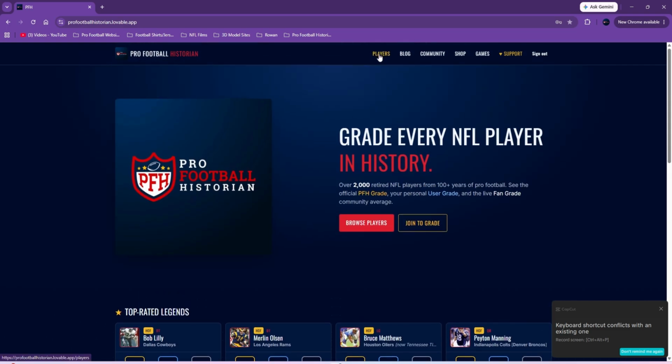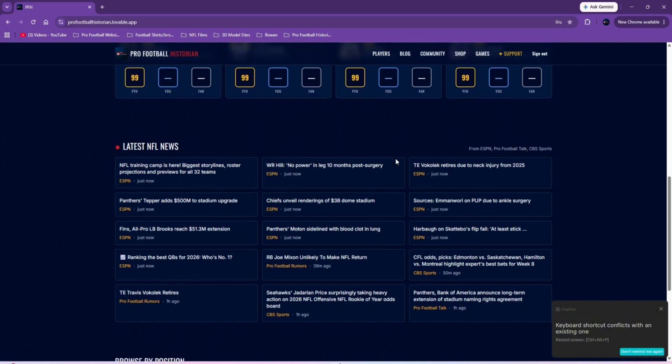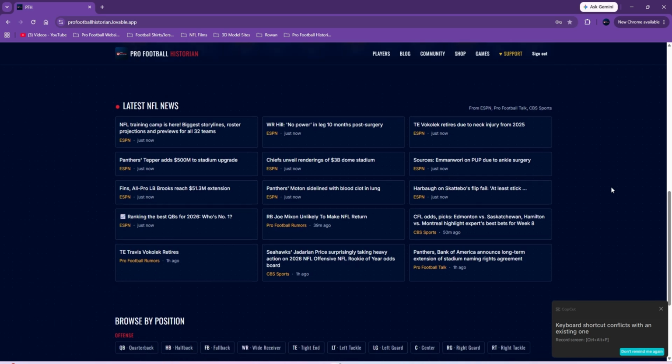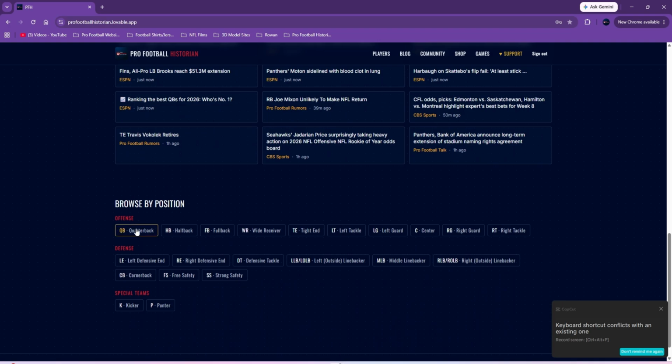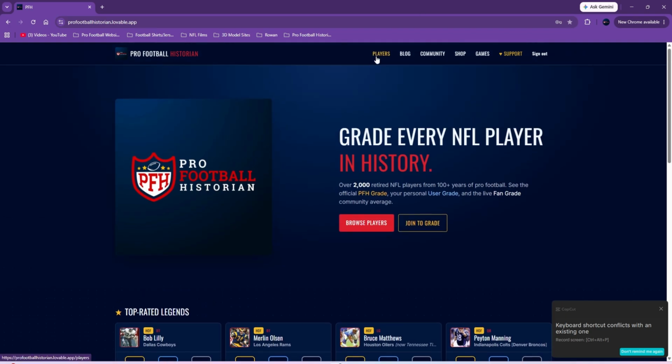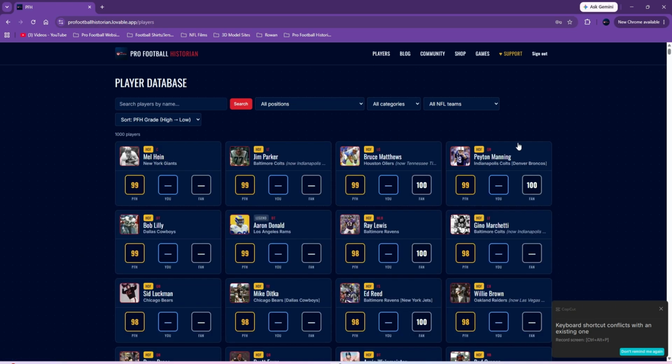So let's go to the player. So actually, before we go to the player, we also have NFL news here from different sites. Pro Football Talk, CBS Sports, ESPN, stuff like that. And then also you can browse by position. We're going to go right now to the player page, the database.